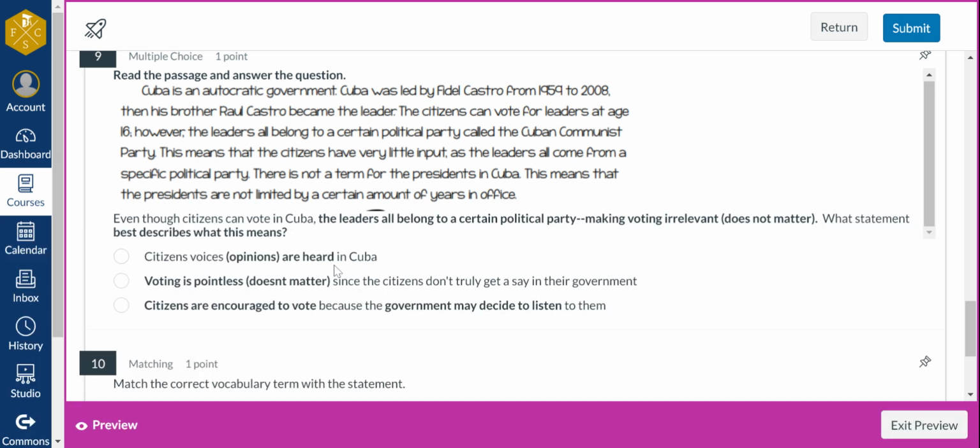Citizens' voices are heard in Cuba and they want to listen to them. Voting is pointless and doesn't matter since the citizens don't truly get a say in the government. Or C, citizens are encouraged to vote because the government may listen and decide to listen to them.